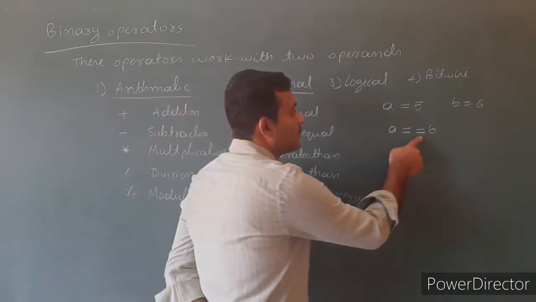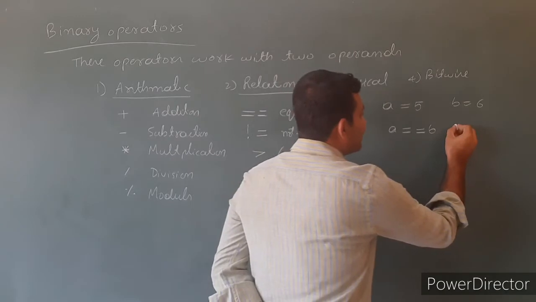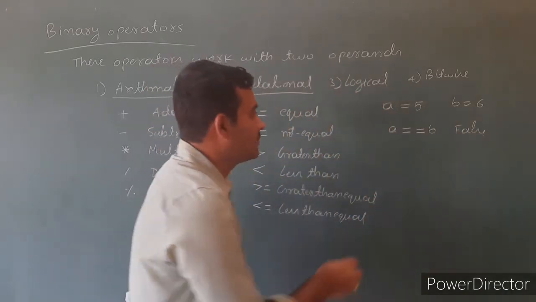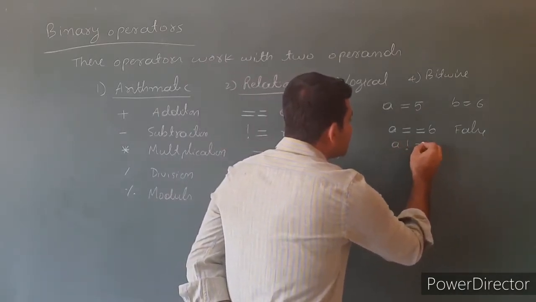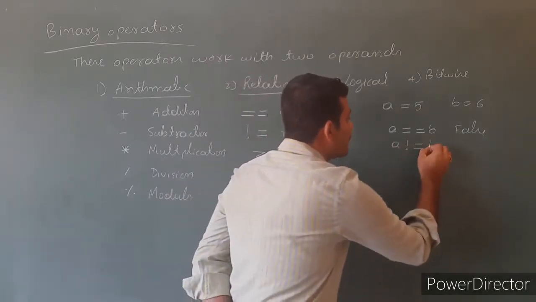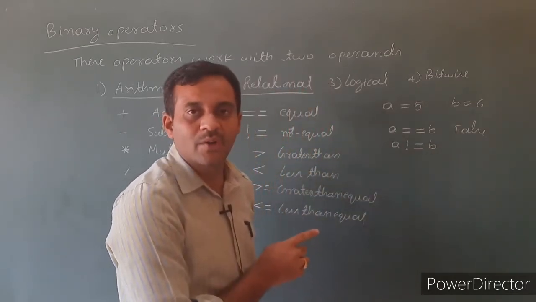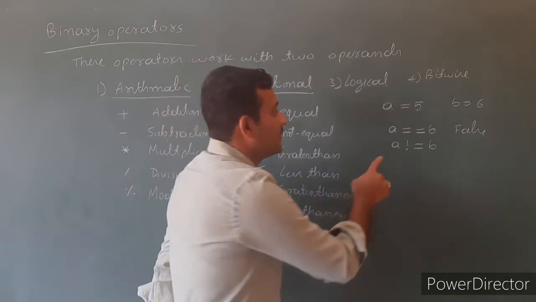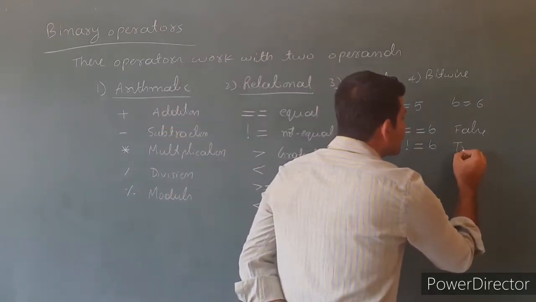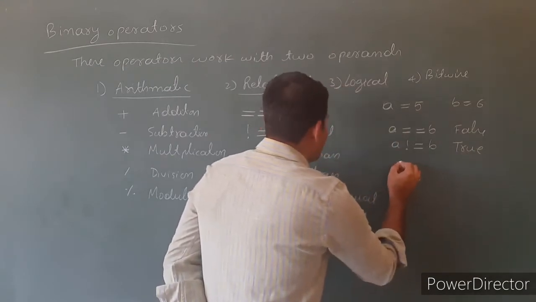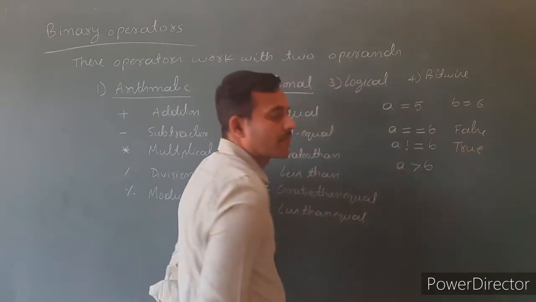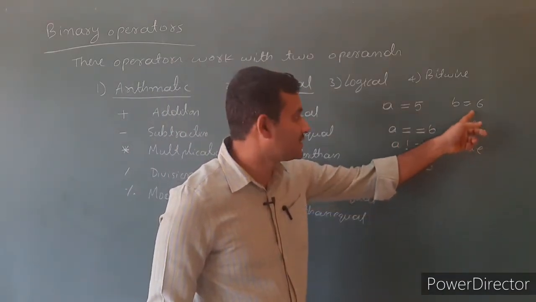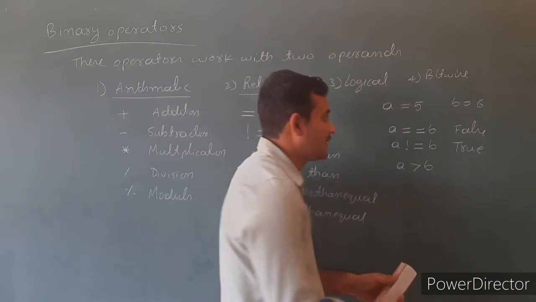If you write A equals equals B over these values, 5 and 6, it returns false, because A is not equal to B. Then if you write A not equal to B, see the not equal operator, exclamation operator followed by assignment operator. It is a not equal operator. If A not equal B, it returns true. Then if you write A is greater than B. What is the value of A? 5. The value of B is 6. 5 is greater than 6? It returns false.